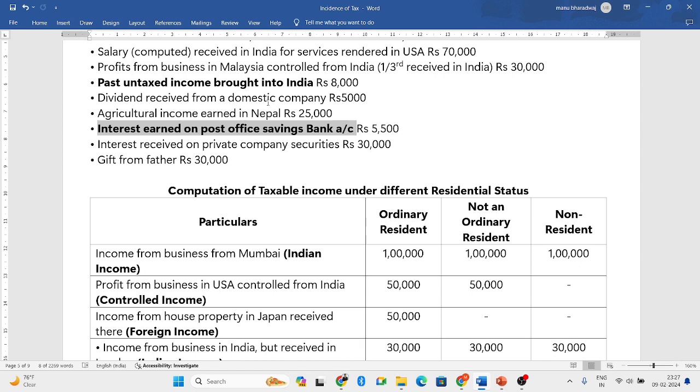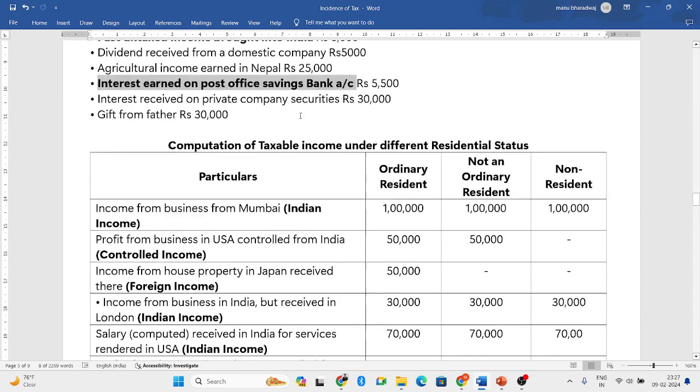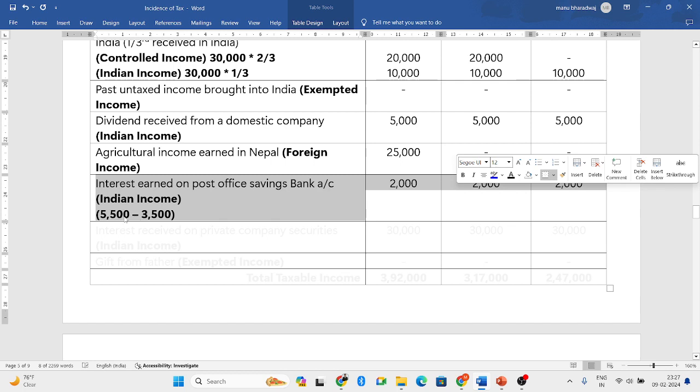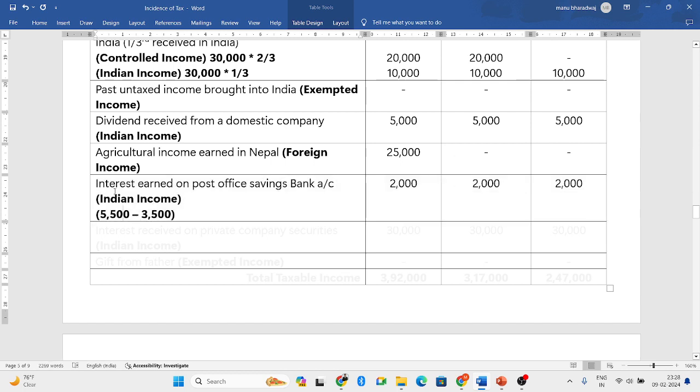In that 5,500, 3,500 will be exempted. Remaining 2,000 is considered as Indian income and it will be taxed for all three: ordinary resident, not an ordinary resident, and non-resident.